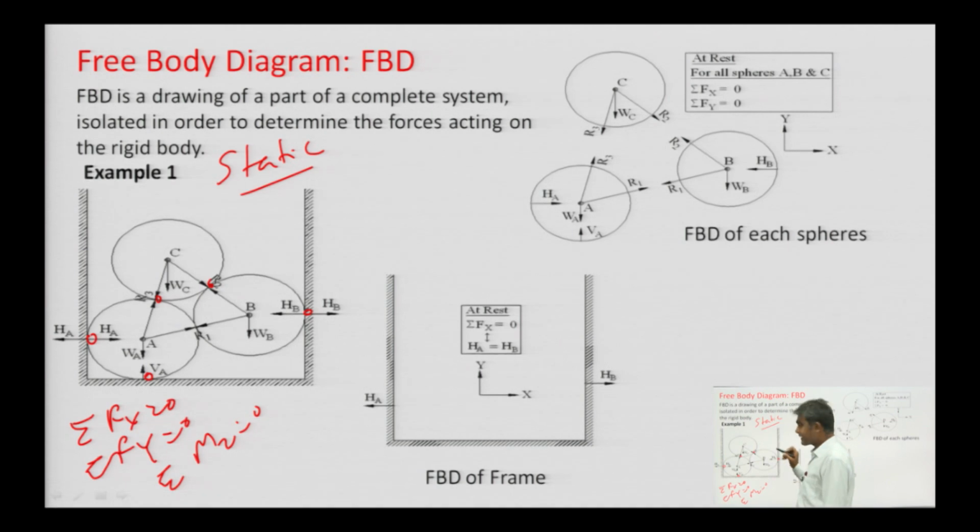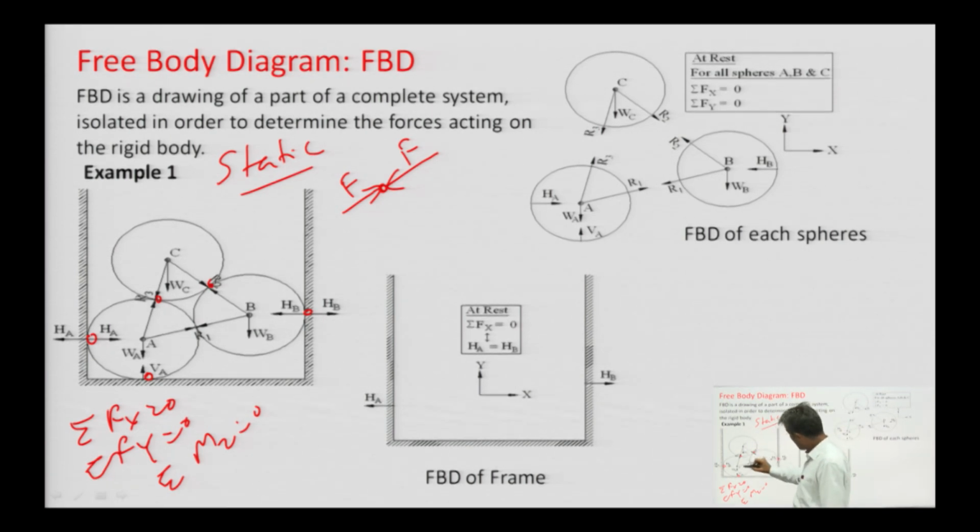At all the contact points, if a force is acting in this direction, then for keeping this in equilibrium we need to provide another force of the same magnitude in the opposite direction, and then and only then it will be in equilibrium.